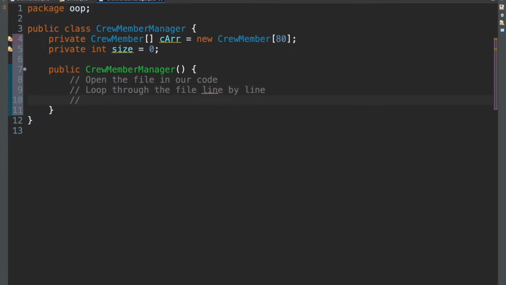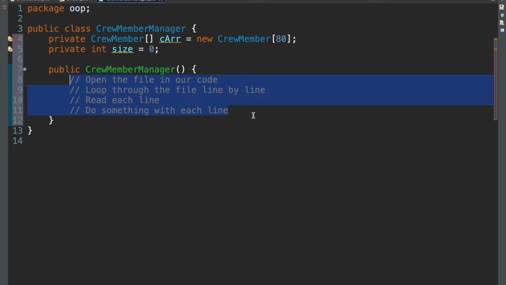And then we need to read each line and do something with each line. These 4 steps, if you can get these down, the code will flow much easier. So let's do that. How do we open a file in Java?